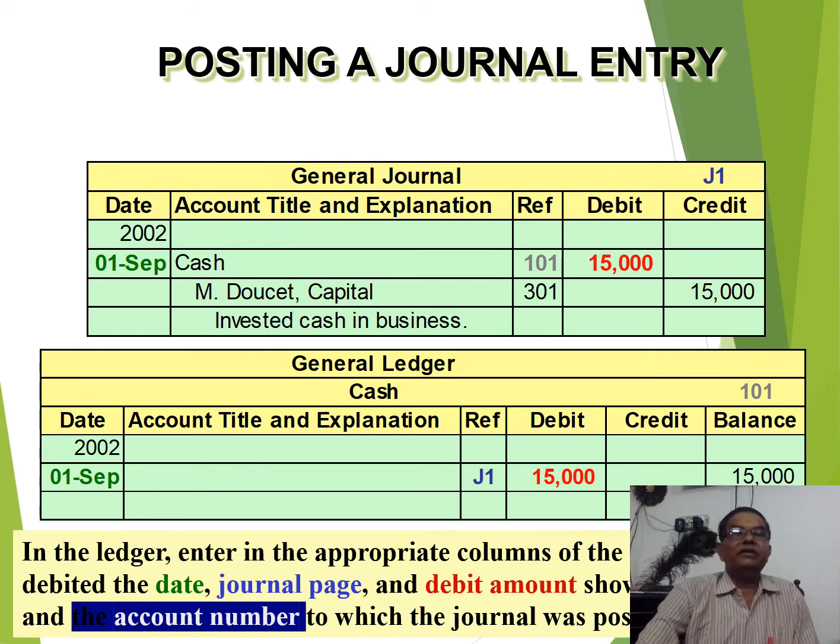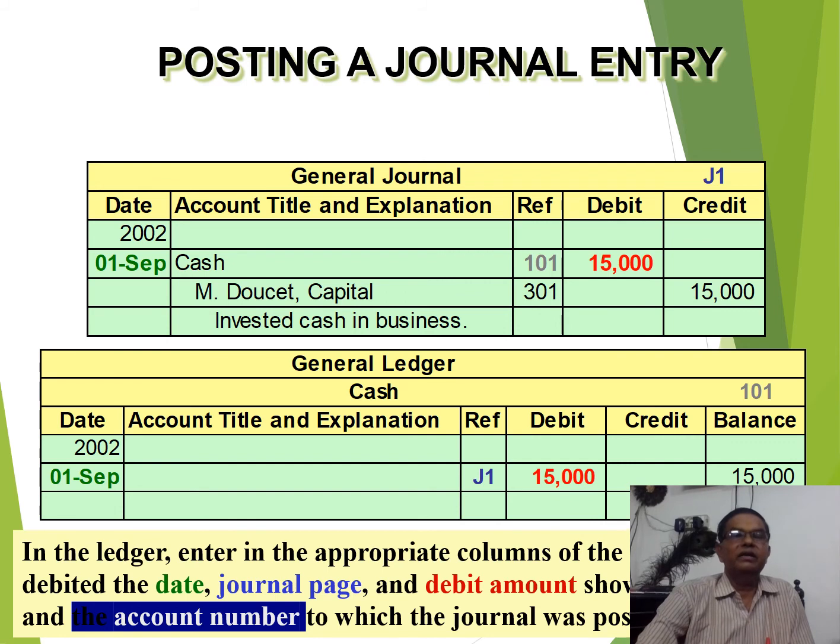So my dear friend, here is the system of posting a journal entry in a simple way. Cash debit, capital credit, and this is how we post it to the ledger. Here I am trying to give it to you in a very simple form.